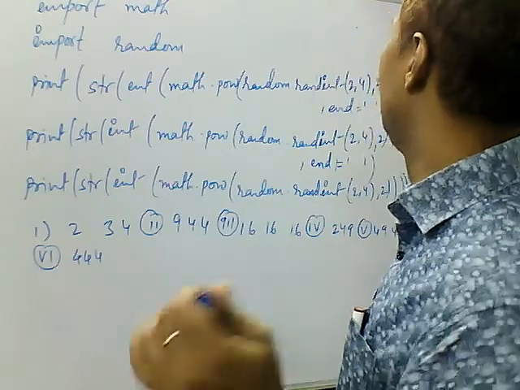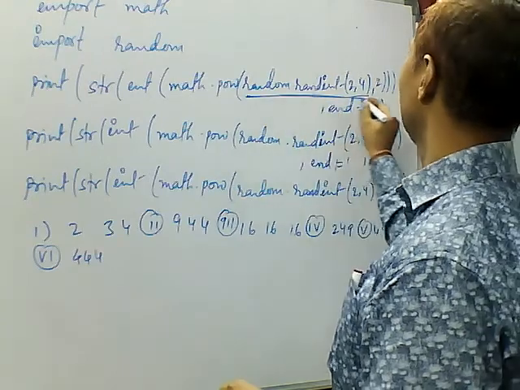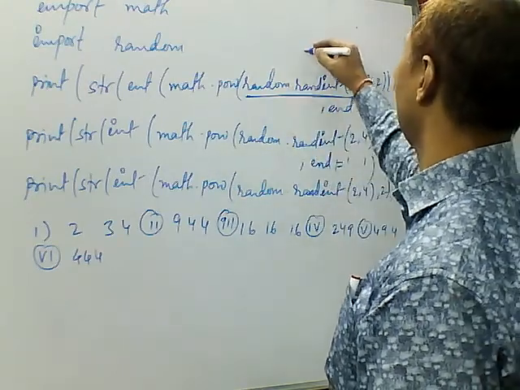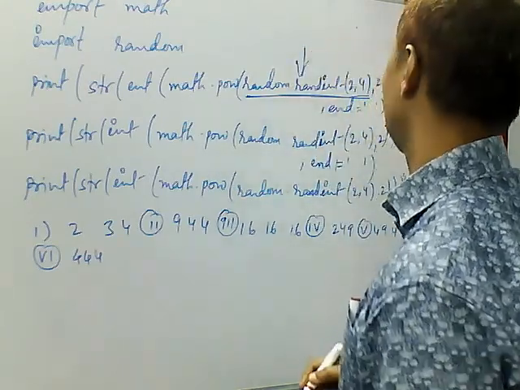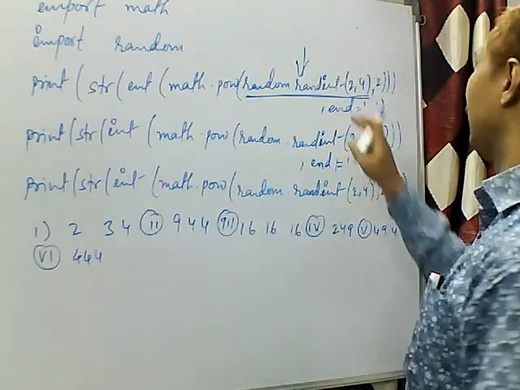So here we will start from the innermost one. The inner statement is random.randint. So as I told you, what does randint return?